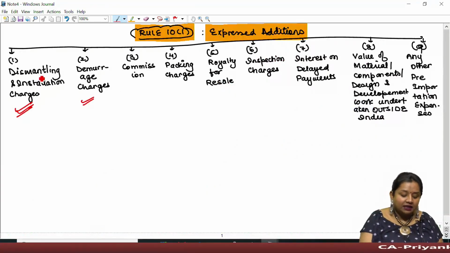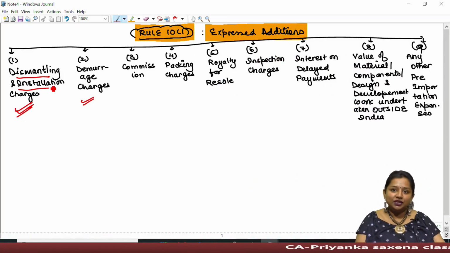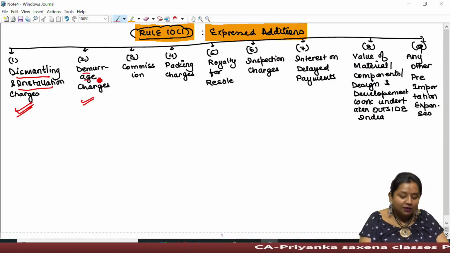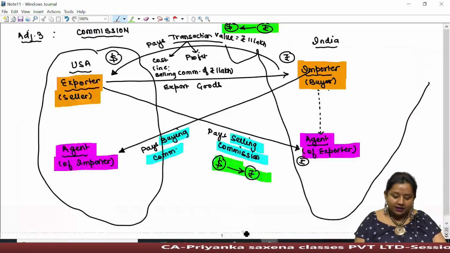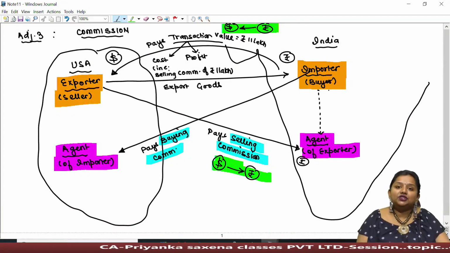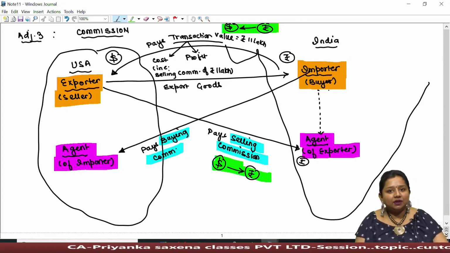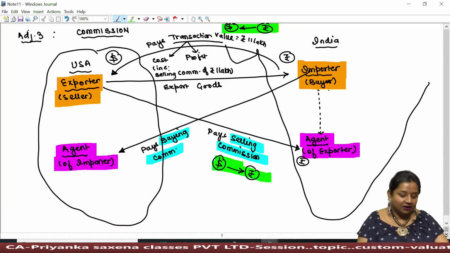So we can understand this dismantling is a pre-import expense, therefore to be added. Installation is a post-importation expense, therefore to be ignored. Demurrage being post-importation is to be ignored. And then we talk about the commission. Let's see. Generally, commission is the amount payable by the principal to his agent. This is the basic fundamental.